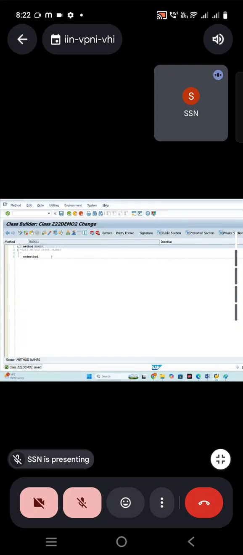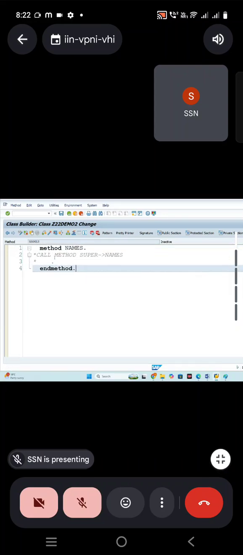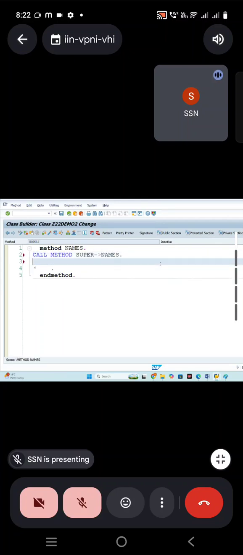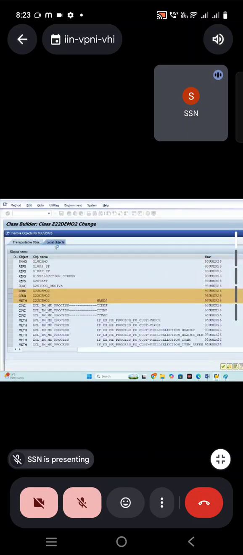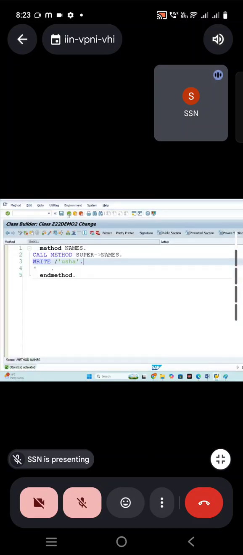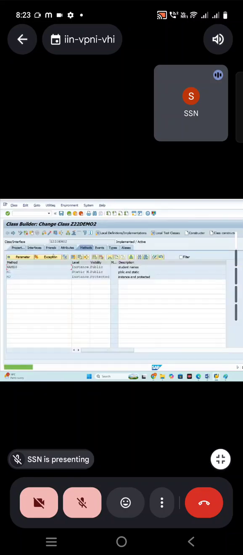You can see it's going to call the method. The super keyword refers to the superclass which you are calling. Right slash Usha. I'm just adding my name extra along with that. Activate it and then come back and activate it.